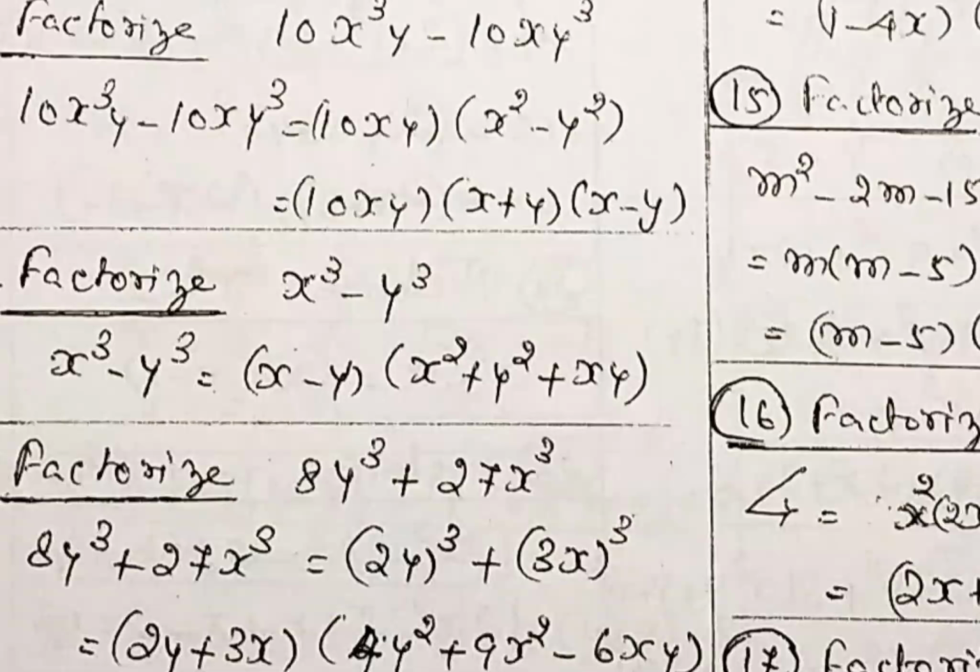a cube minus b cube is equal to a minus b into a square plus b square plus ab. Now two products we got. So factorization over. Similar problem.